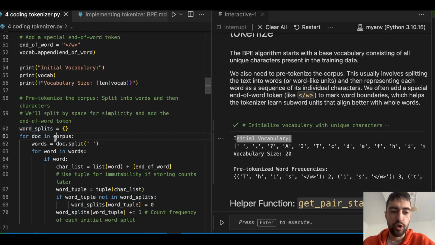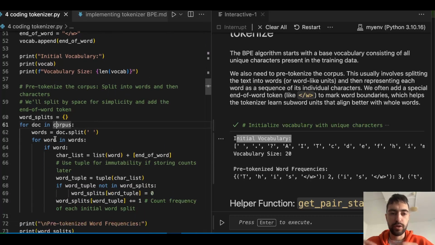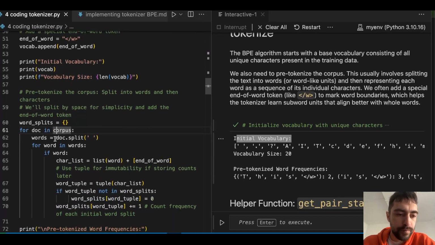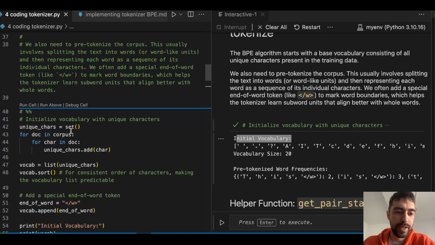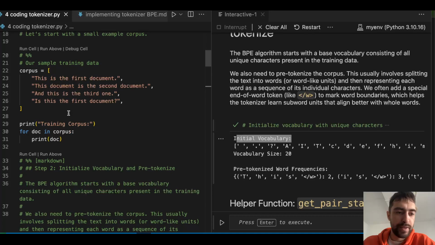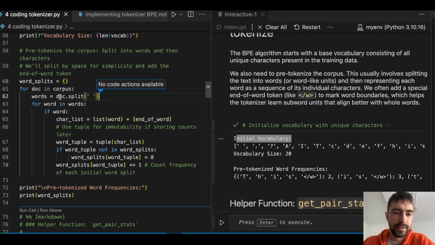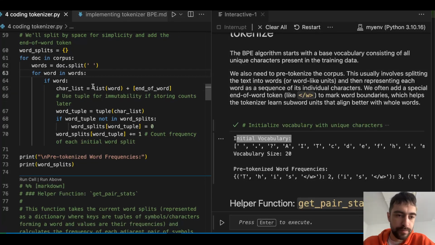For document in corpus, now we get the whole string. Words is doc.split on space. So here's what we will get: we have this, and the space will not be included, so you just get words. And then for word in words, now we have a list of separate words.